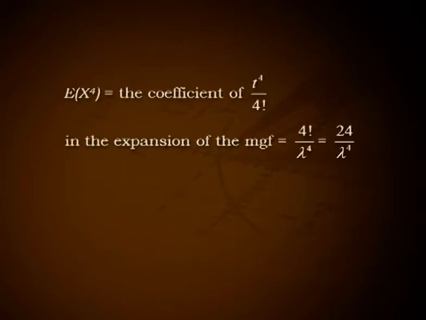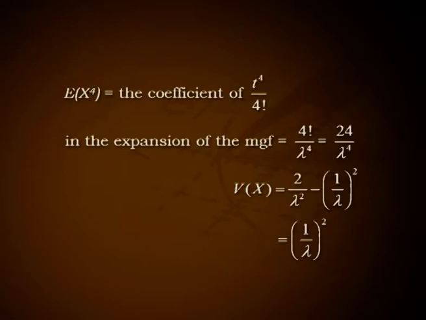Expectation of X raised to 4 equal to the coefficient of t raised to 4 by 4 factorial in the expansion of the MGF, that is equal to 4 factorial by lambda raised to 4, that is 24 by lambda raised to 4. Variance of X equal to 2 by lambda square minus (1 by lambda) the whole square, that is (1 by lambda) the whole square. Hence, for X following exponential distribution with parameter lambda, that is X follows exp(lambda), mean equal to standard deviation, that is equal to 1 by lambda.